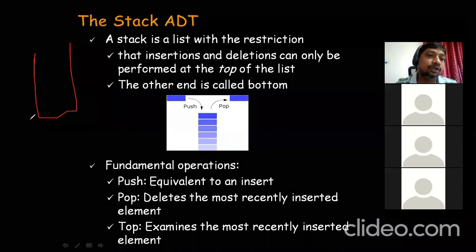The bottom end is closed. This arrow represents the bottom of the stack. Initially the stack is empty, there are no elements in it.